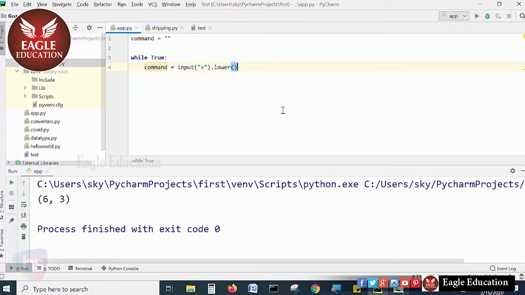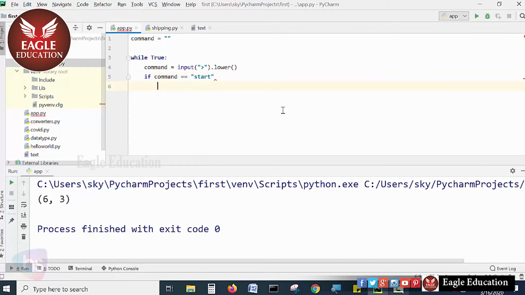Why I'm mentioning this on the string: see here, if command is compared with start, the start I have written here is in small letters, and it is case sensitive. Hence I am taking the user input always in small letters. If I mention start in small letters and the user enters a capital or camel notation of start, it won't match. That is why I am converting to lower case, and I am comparing it in the if command statement.